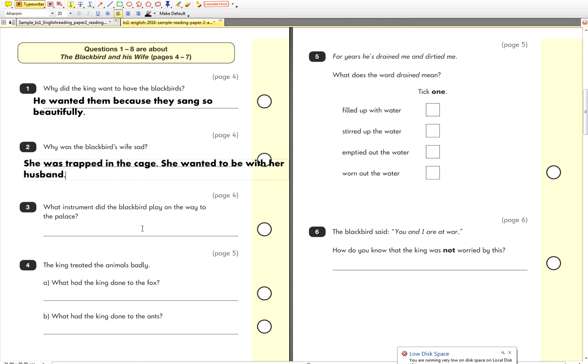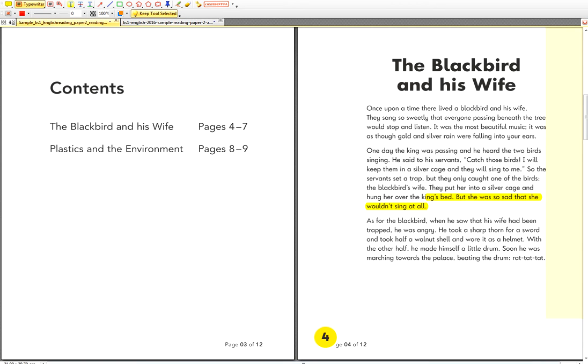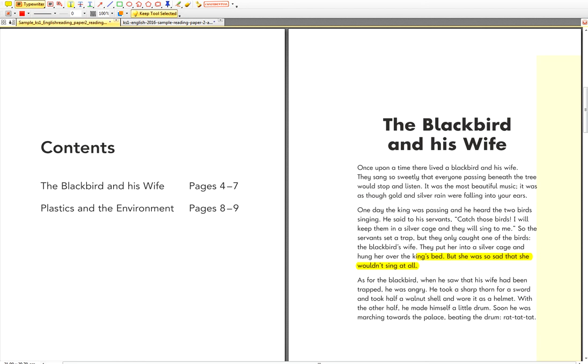Okay. What instrument did the blackbird play on the way to the palace? So let's look at the text here. What did he make for himself? If you look at the highlighter, he took a sharp stone for a sword, and took a wall and wore his helmet. He made himself a little drum. Can you see that it's highlighted? That's on page number 4, the first page.